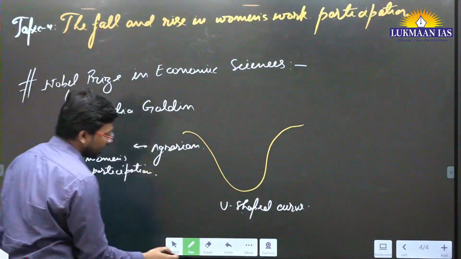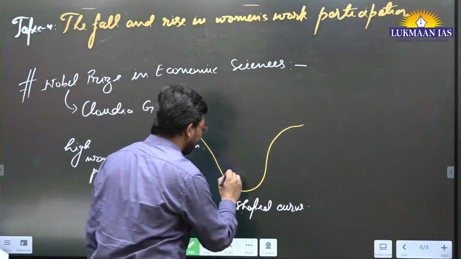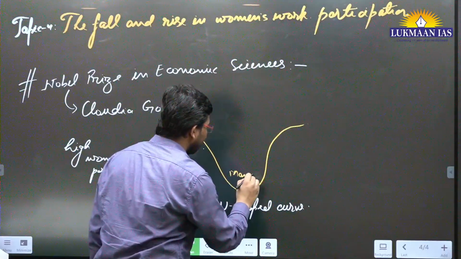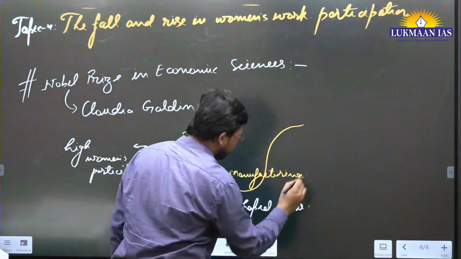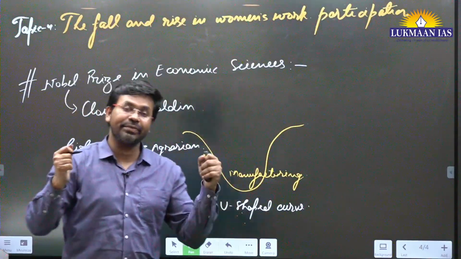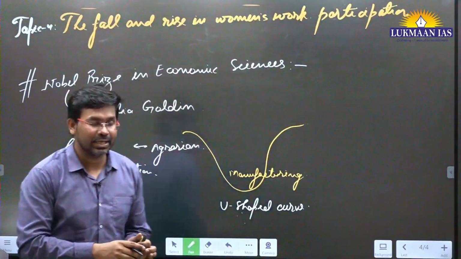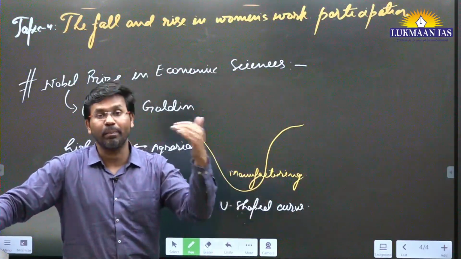But later on, the economy went to manufacturing. I mean the sector became manufacturing. So what happens in manufacturing? Basically, the work requires rigorous physical activity, and women have to go to the industries, work, and then come back home.